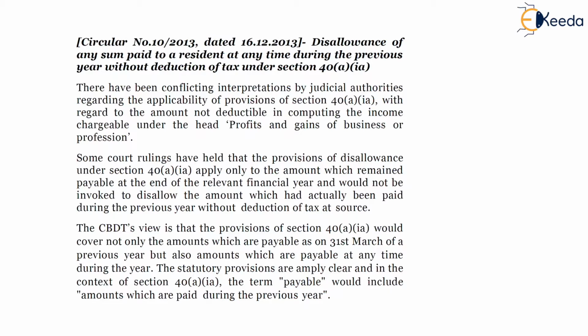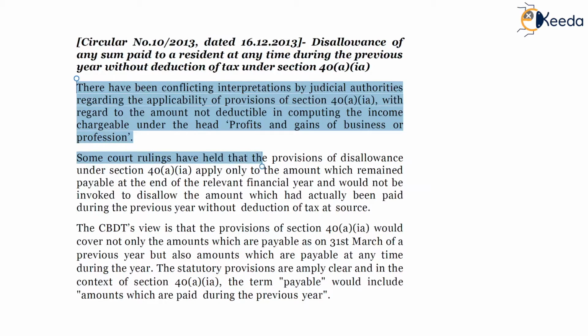On your screen, disallowance of any sum paid to a resident at any time during the previous year without deduction of tax under section 40A1A. There has been conflicting interpretation by judicial authorities regarding the applicability of provisions of 40A1A with regard to the amount not deductible in computing the income chargeable under the head profits and gains.